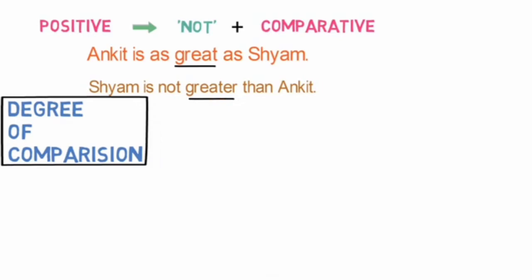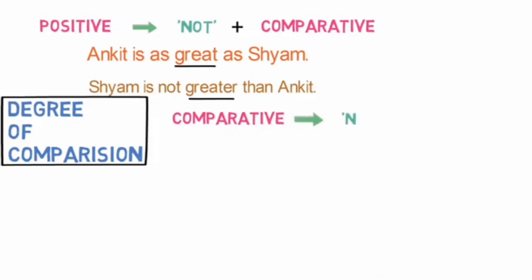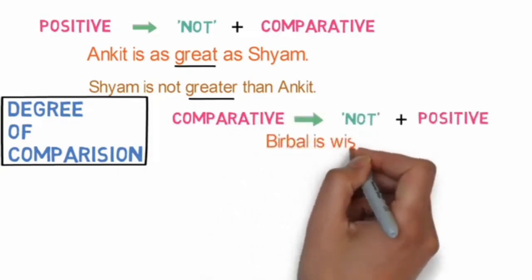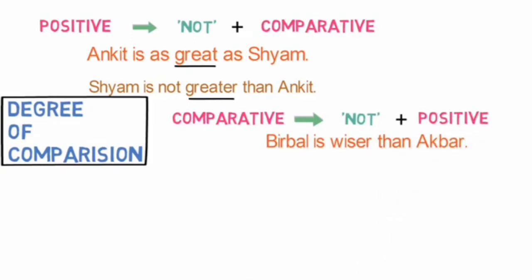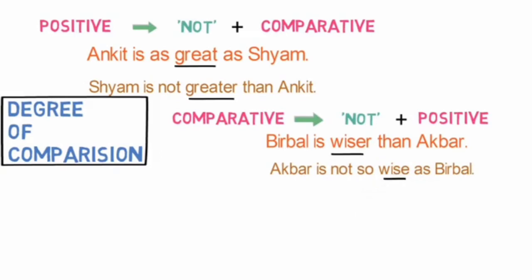Let's look into second type, conversion of comparative degree to not plus positive degree. For example, Birbal is wiser than Akbar. If we convert it into negative sentence, it becomes Akbar is not so wise as Birbal. Here, comparative degree wiser gets converted to wise and not is used before wise.